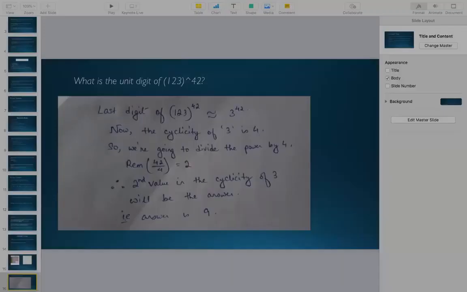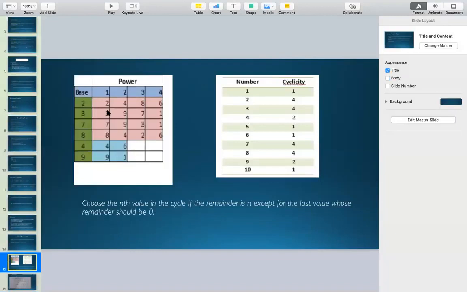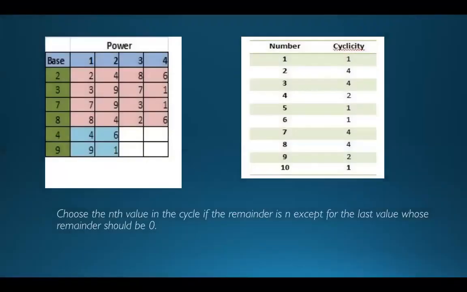Okay. What you can do is you can take the help of this box. You can see that the first 3 is the first value of the cyclicity. 9 is the second value of the cyclicity. 7 is the third value of the cyclicity, and 1 is the last value of the cyclicity.